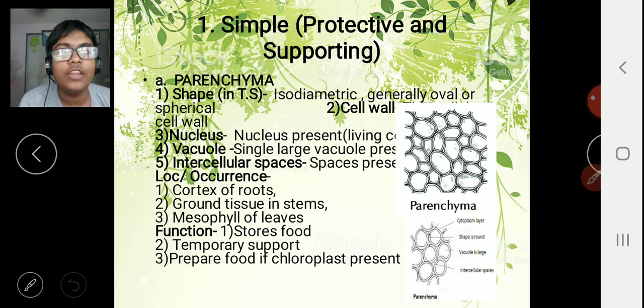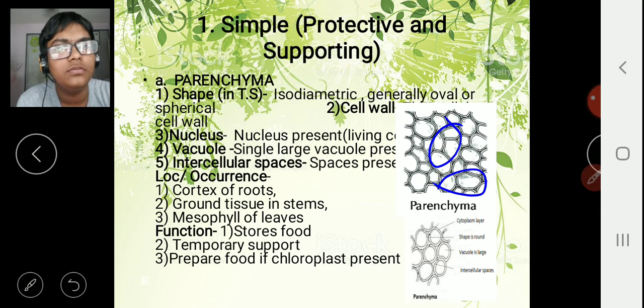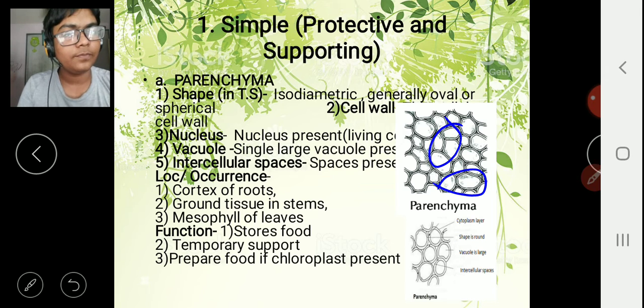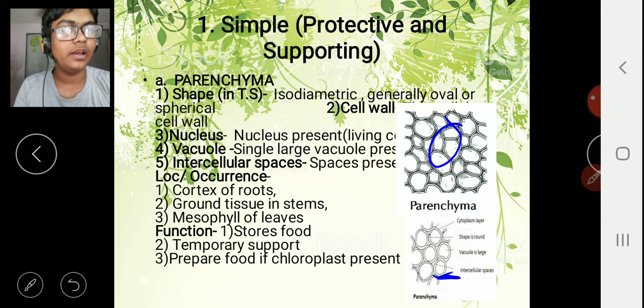The shape of this parenchyma is isodiametric. What is isodiametric? Isodiametric is generally circle or oval. Okay, circle or oval. So we can see the shape of these. Here there are circular, here there are oval. So you can understand by the shape only.